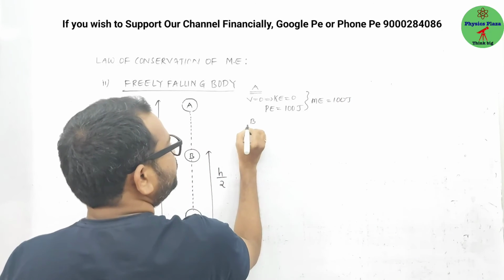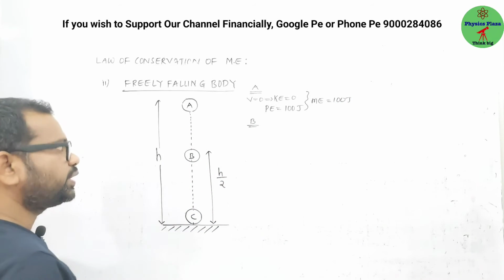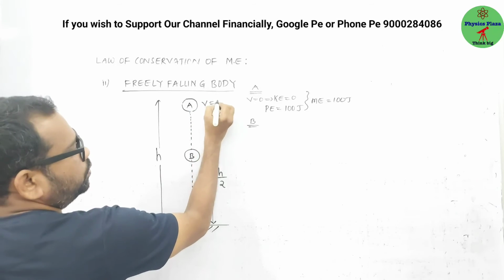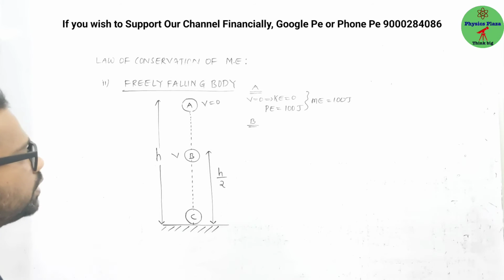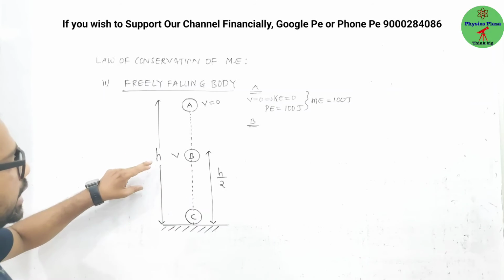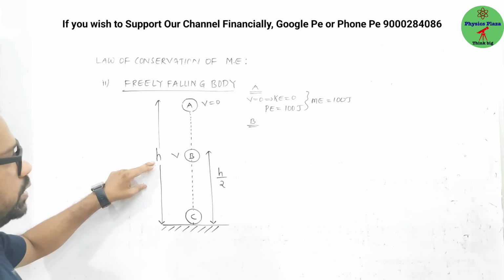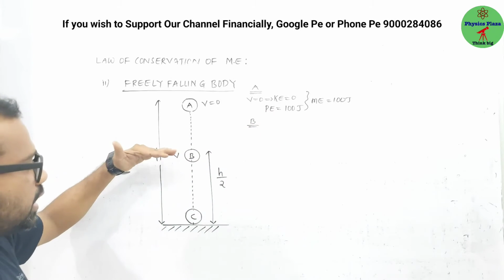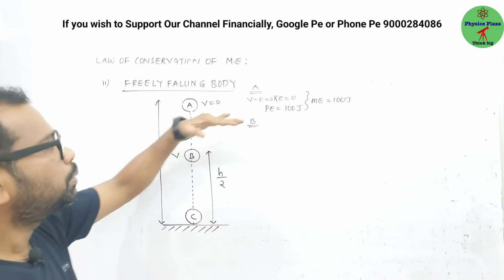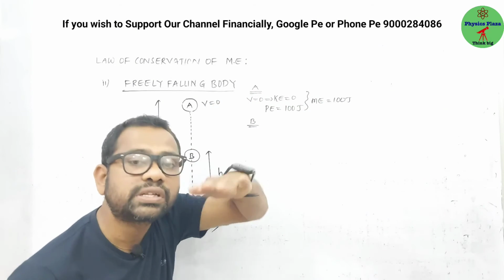And at point B, if you consider, here V is 0 at A, but here it has some velocity. Try to understand, children: when a body is at height h, its potential energy is 100 joules. But when it is placed exactly half of its height, potential energy is also half of its value.